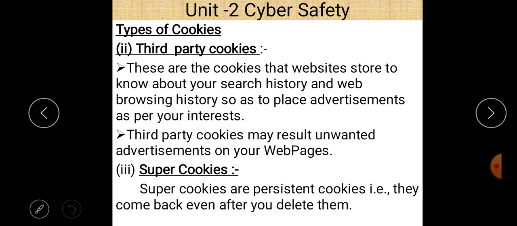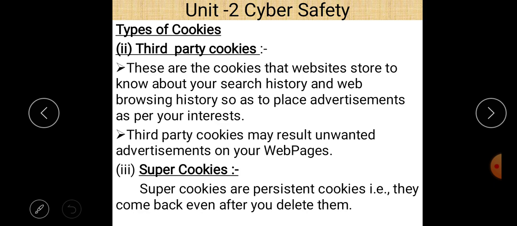And this question is asked so many times: what is the difference between first party cookies and third party cookies. So the difference is very simple. First of all, cookies are text files that store your personal information when you go to a website. And first party cookies basically store login, password and autofill information details, and third party cookies store information regarding your search history and web browsing history, and they show advertisement according to that.